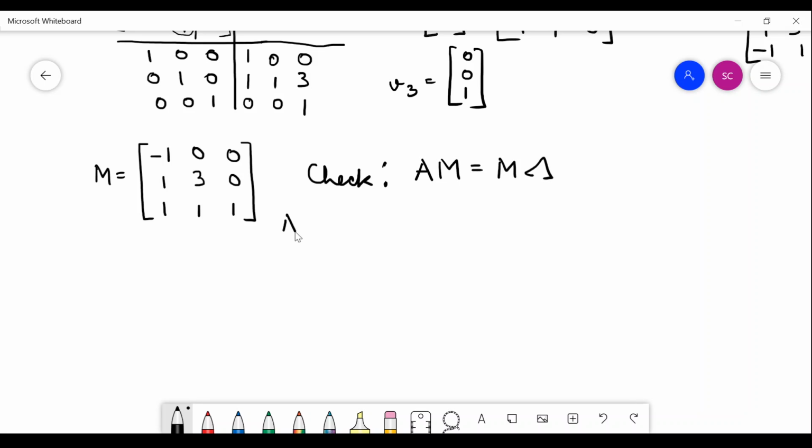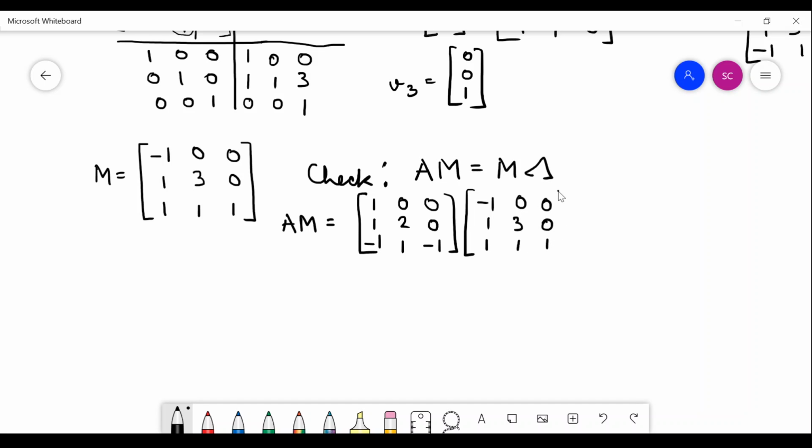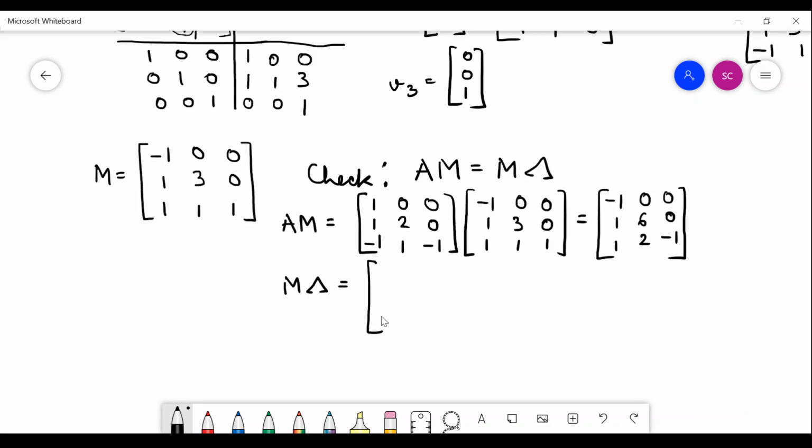I will quickly do this without going into the steps. This is simply a matrix multiplication. So this was my A matrix and this is my M matrix. And when I multiply them, you have to do the multiplication carefully. I have already done it. I am simply copying down. So you do it so that you also have a practice. Now this is your LHS. Your RHS would be formed by this.